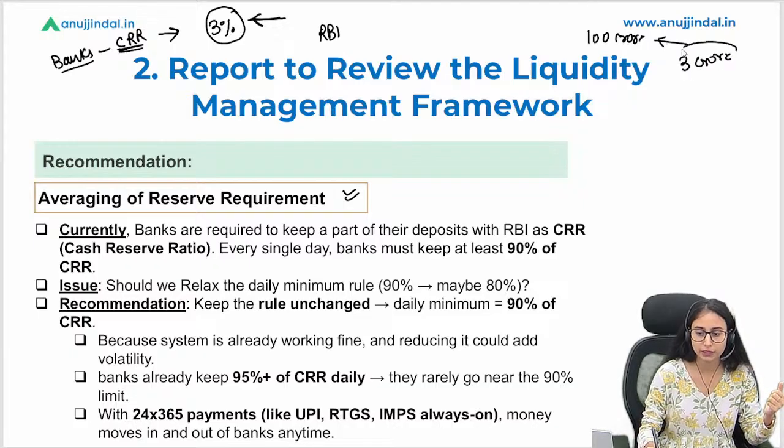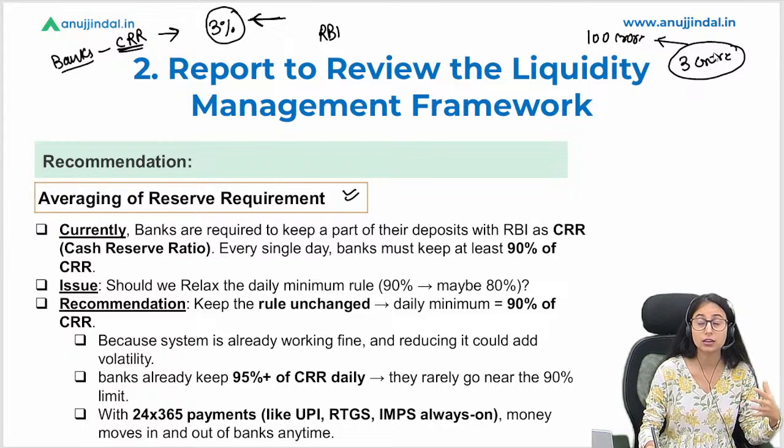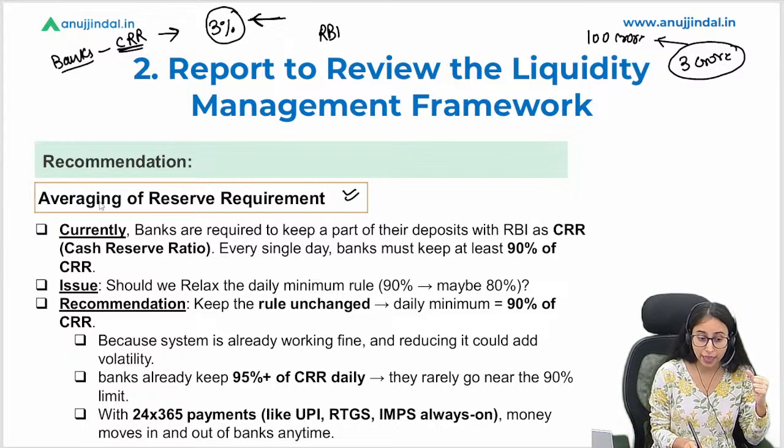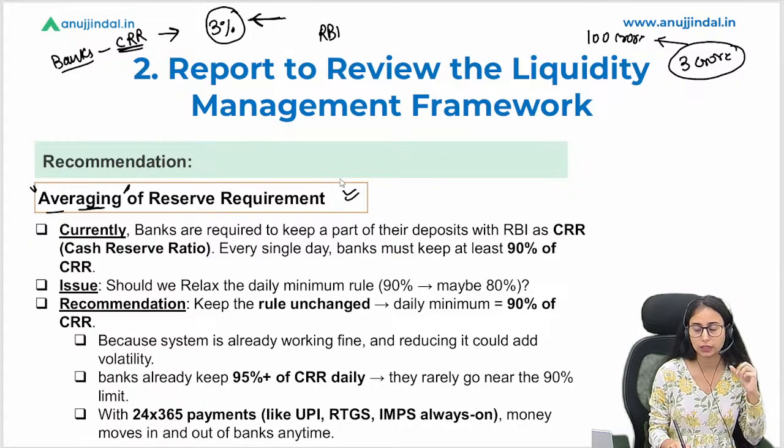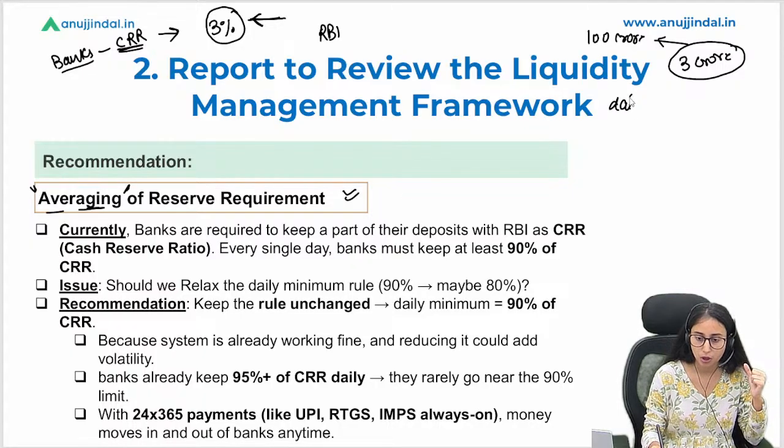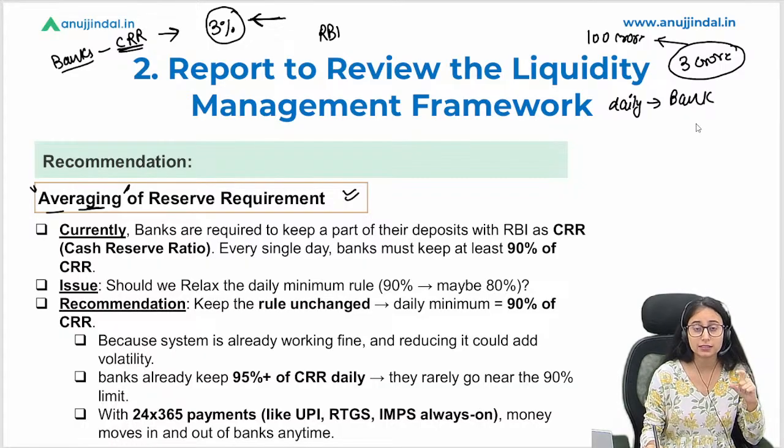They have to maintain 3 crore of CRR with them. Now they are saying averaging, the word averaging. I am going to explain the concept of averaging. They are saying that on a daily basis, the banks need to maintain CRR of 90%.